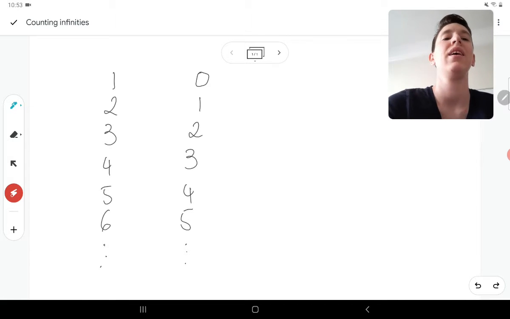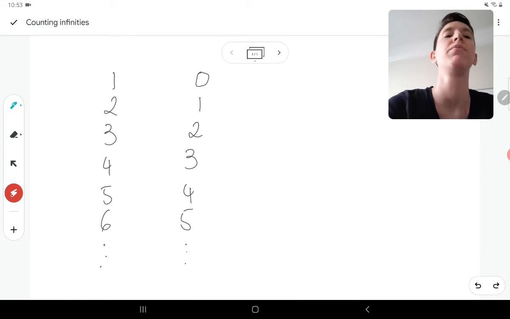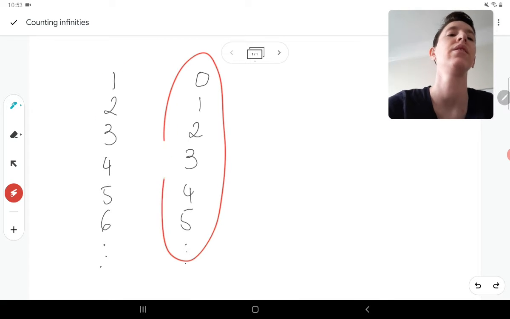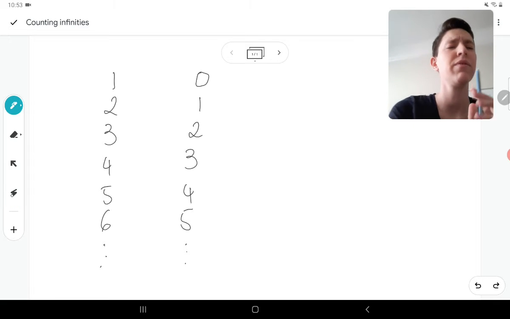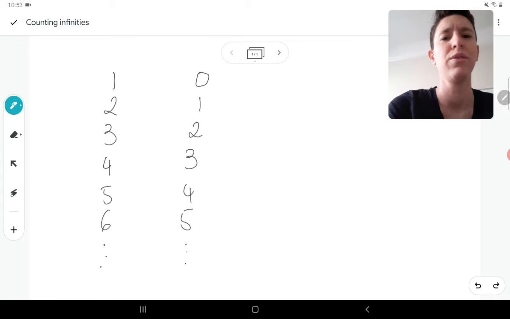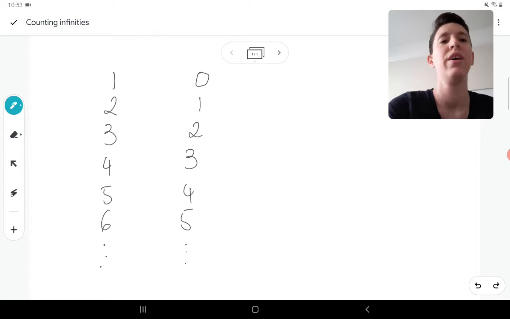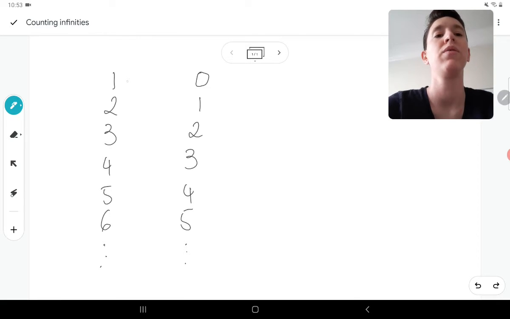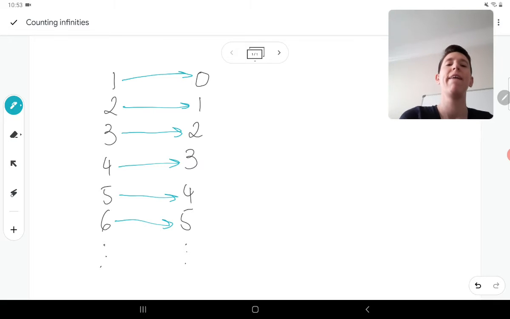Let's say every element in this group, we're going to match to the element that's one smaller in this group, right? So it's already lined up, so that helps. Convenience is very useful in math here. We want a convenient mapping so that it shows. So one smaller than 1 is going to be 0, 1 smaller than 2 is going to be 1, 1 smaller than 3 is going to be this, 4 goes to 5 goes to 6 goes to 5, right?